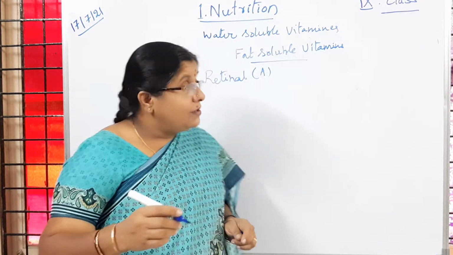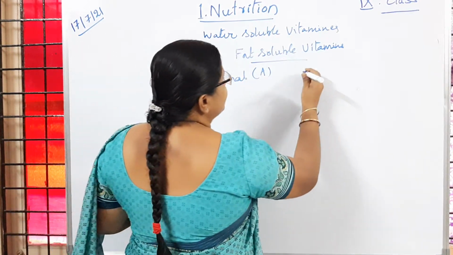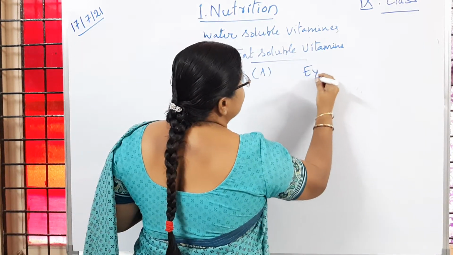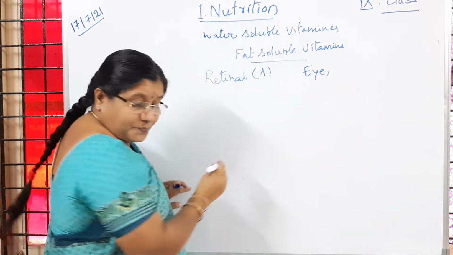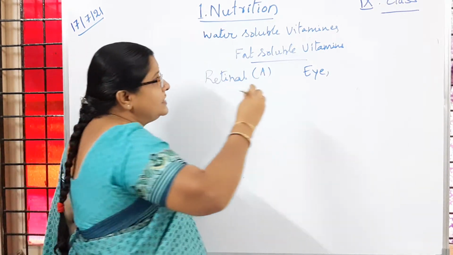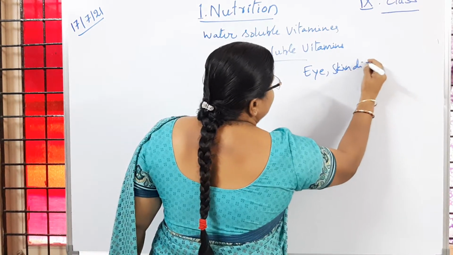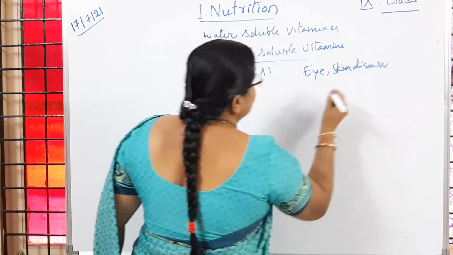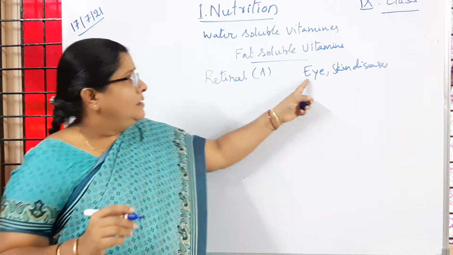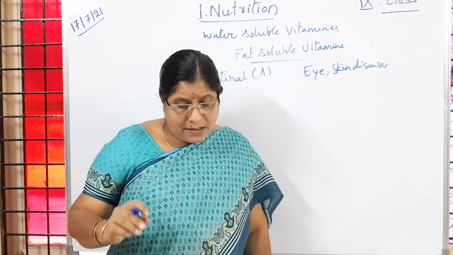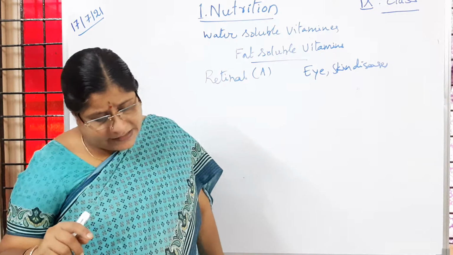And what diseases will people suffer here? Diseases related to the eye and skin diseases, like xerophthalmia, which is related to the eye.